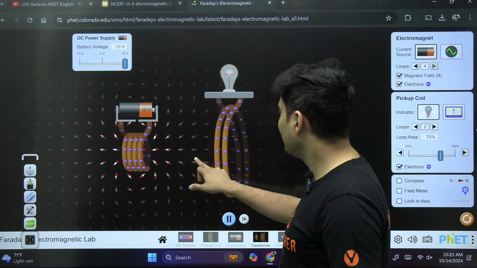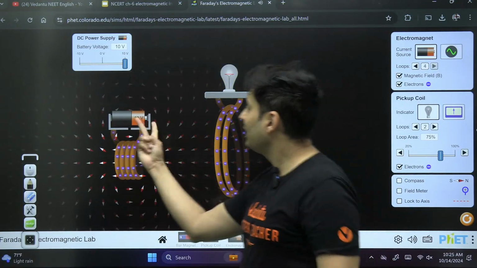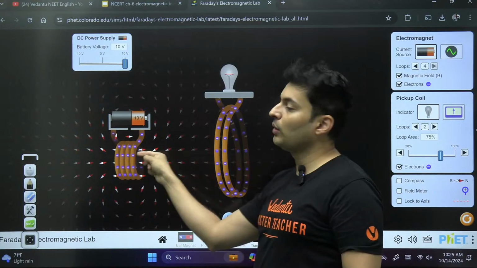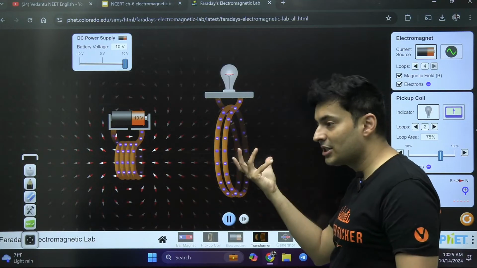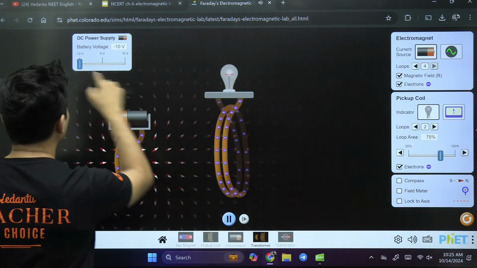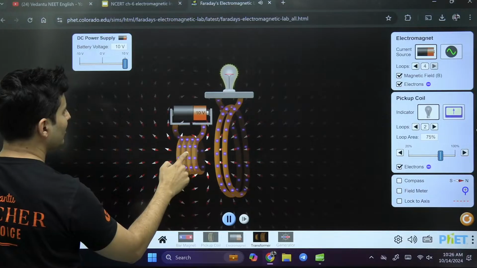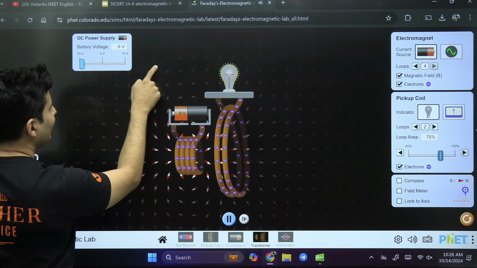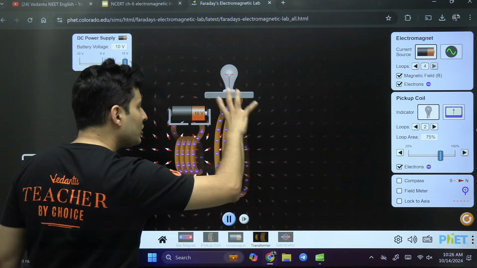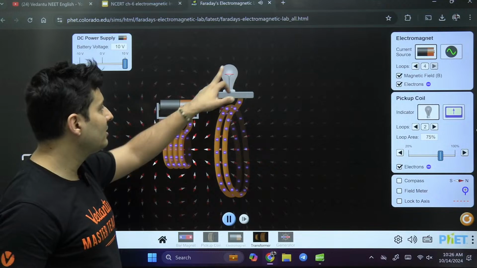So if I move this, again you will see the bulb is glowing. If I even reverse the direction of the voltage, immediately the fields which are going like this now will go like this. So the flux through this will change. The field through the coil will change. Observe, it will glow. See, it is glowing. I will place it nearer so that you can see it very easily. See, why is it glowing? Because the direction of the current will change, field will change, the flux direction will change. So the current will be produced. Any kind of flux change will cause electricity in it.